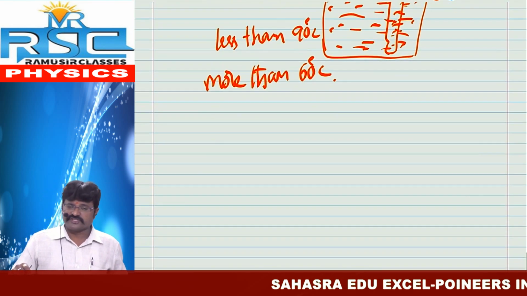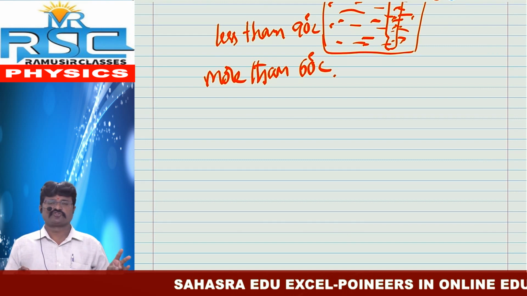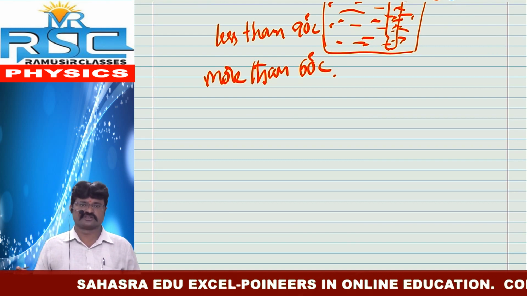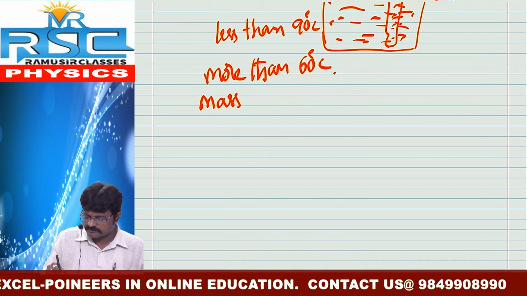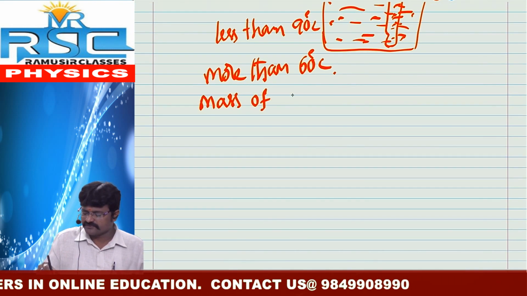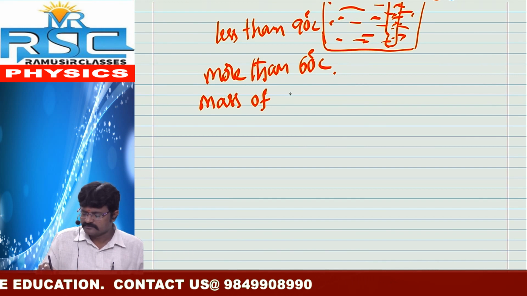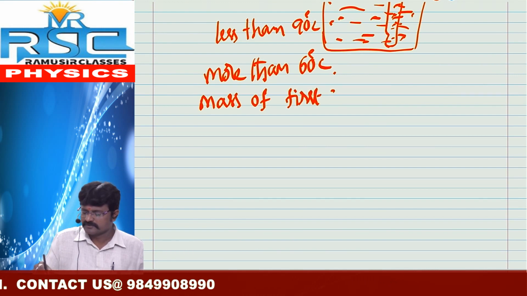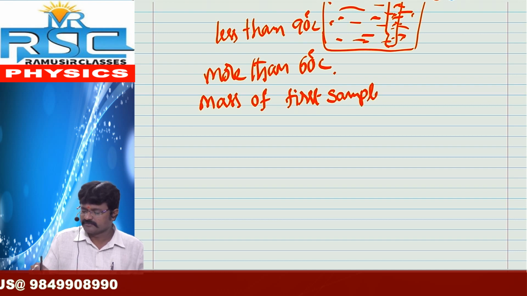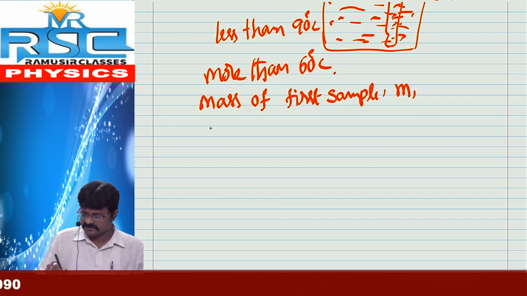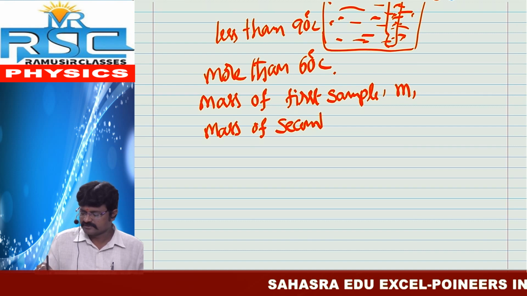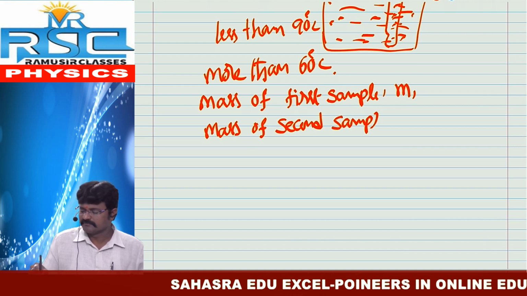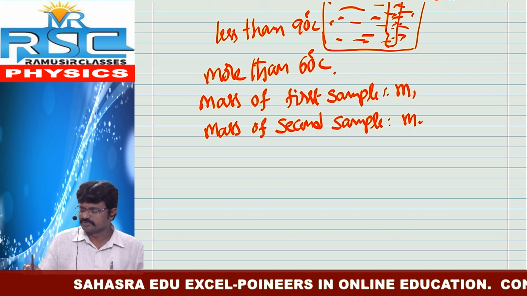So among these three situations, we want to take the mass of the first sample, M1. Next, the mass of the second sample, M2.